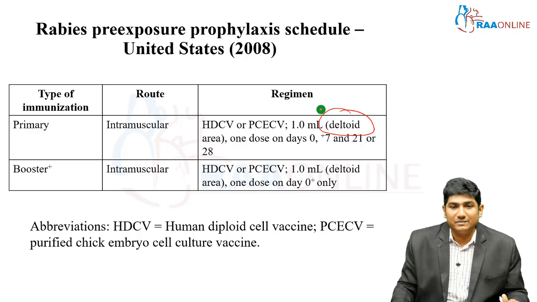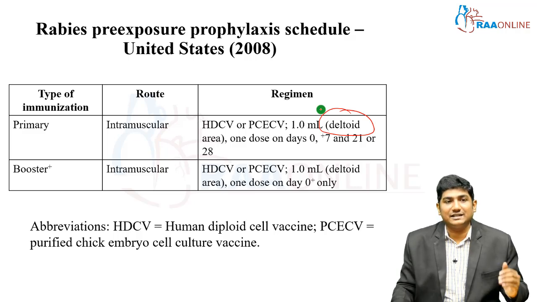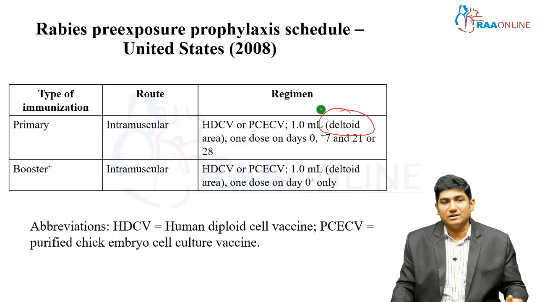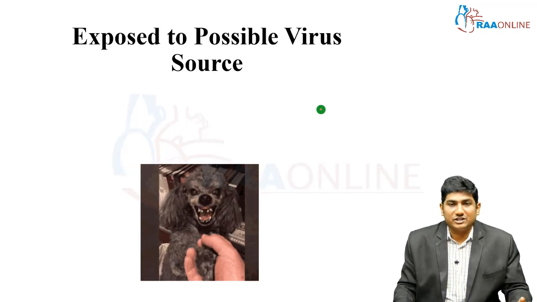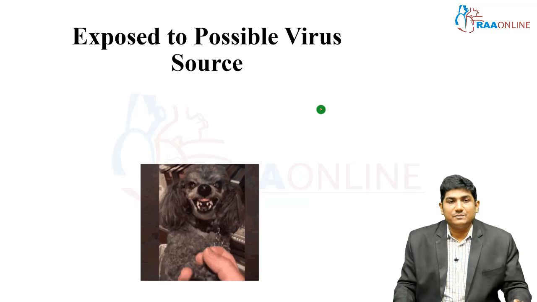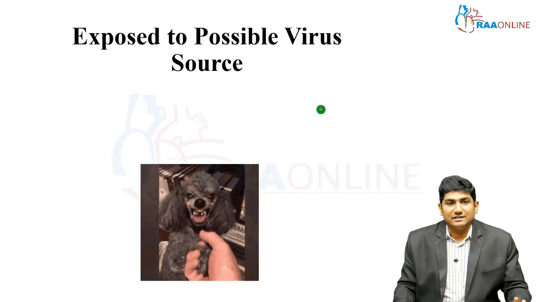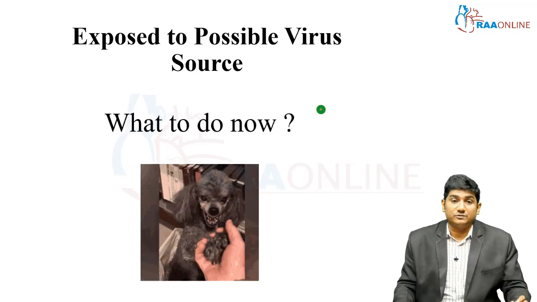And the booster, what I meant is HDCV or PCECV, 1 ml, one dose on day 0. Day 0 meaning at the time when you're doing your antibody titer checkup and the titer is less than the accepted value, that day itself you need to give a booster. Okay. Now, we know the pre-exposure assessment for risk factors, pre-exposure prophylaxis, everything, done. Now, your candidate is exposed to a possible virus source. So, now what to do?